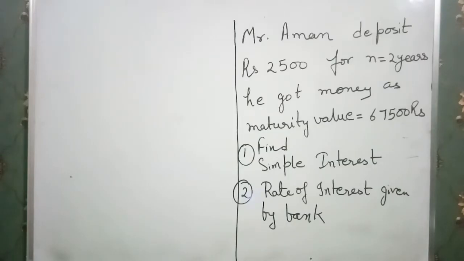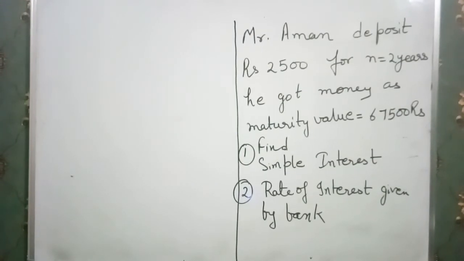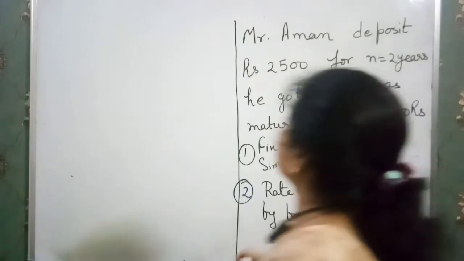Now just watch another question on your screen. Mr. Aman deposits rupees 2500 for 2 years and he got money as the maturity value, that is 67,500 rupees. Find the simple interest and the rate of interest given by the bank.